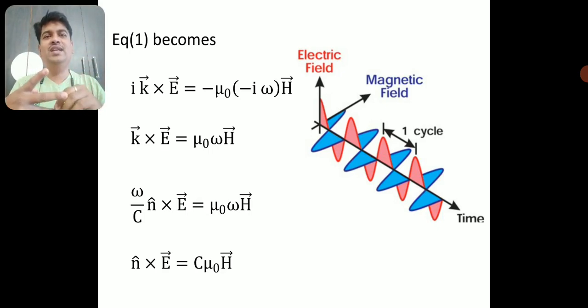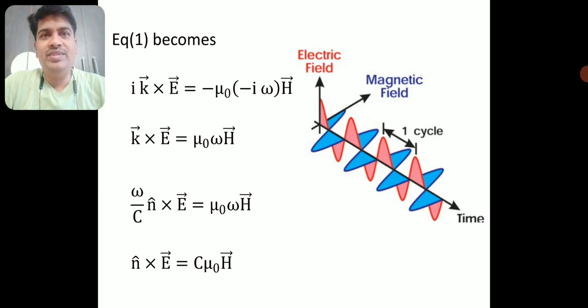You can see this clearly in the diagram. The red wave is the electric field, and the blue wave is the magnetic field, and the direction of propagation is along this line. That is what I derived in my previous video, that all these three are mutually perpendicular.